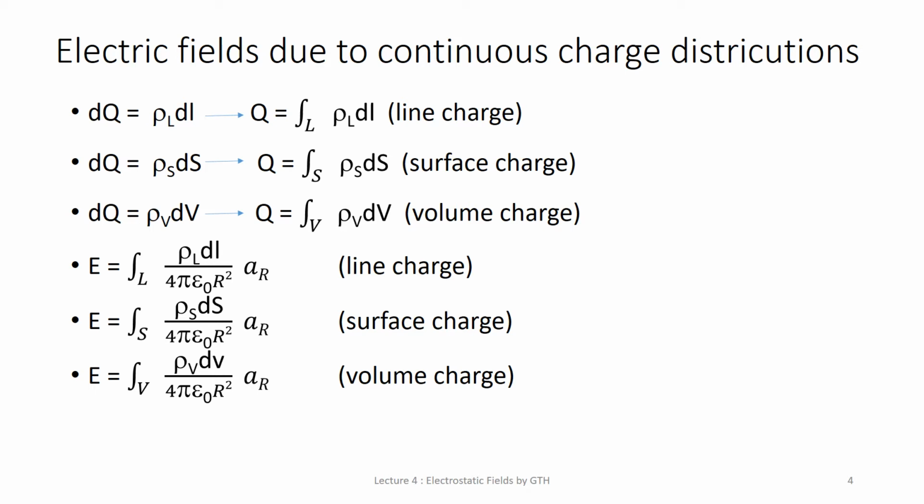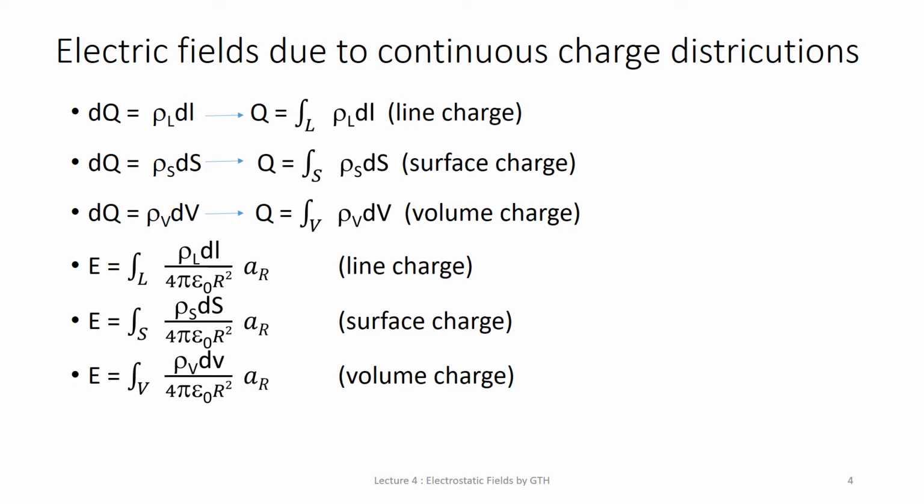Now once you calculate the charge, as in Coulomb's law, you can find the electric field intensity, by the same formula, that is F by Q. For a line charge, you get the integration of rho L dl upon 4 pi epsilon 0 r square, times AR, where AR is the radial direction from the charge.